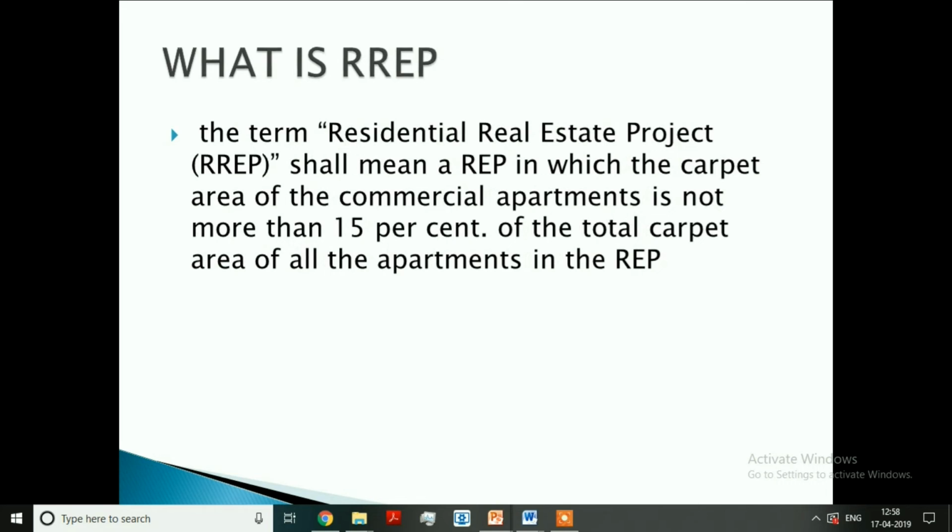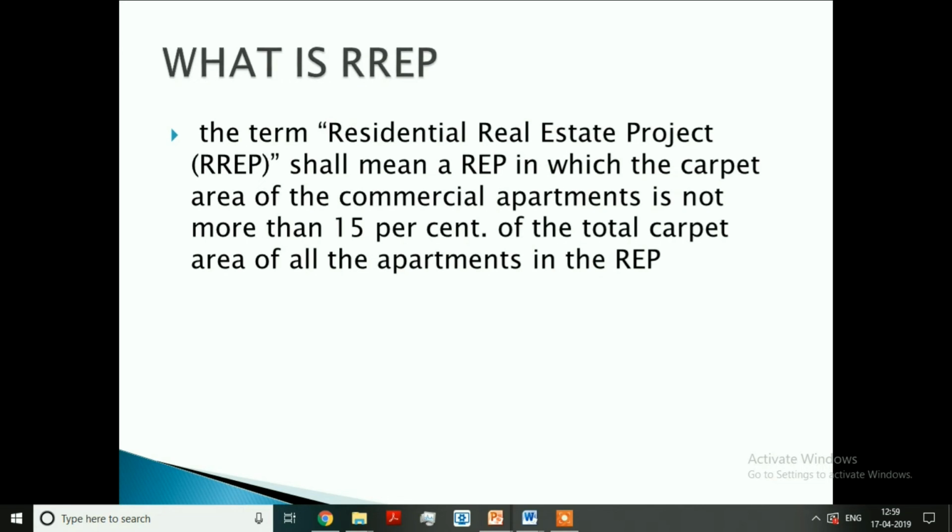Then what is RREP? A real estate project may consist of residential or commercial apartments or even a combination of both. RREP is nothing but an REP, that means a real estate project, where the carpet area of commercial space is not more than 15% of total carpet area of the project.